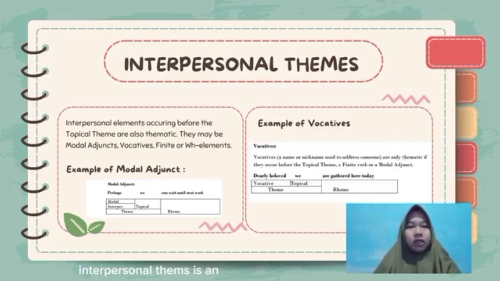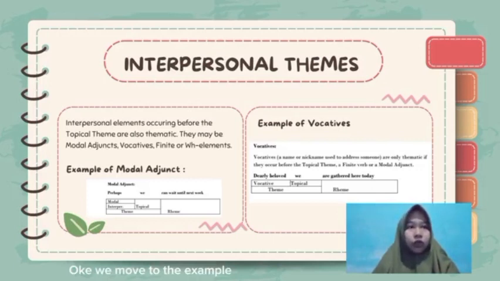Interpersonal themes are elements which occur before the topical theme or subject. They may be in the form of modal adjunct, vocative, finite, or WH elements. So, a sentence can be identified as having an interpersonal theme if there are elements of modal adjunct, vocative, finite, or WH element before the topical theme.